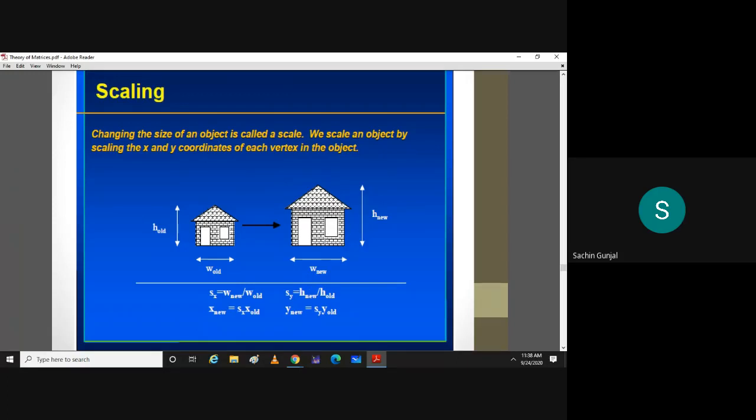If the factor is between 0 and 1, it will decrease the size. If it is greater than 1, then it will increase the size of that house. That is called scaling.